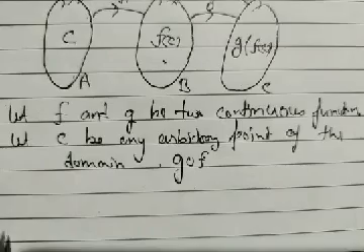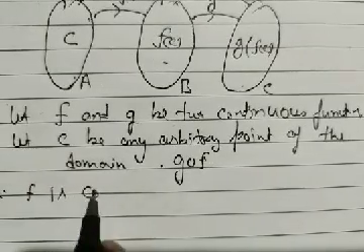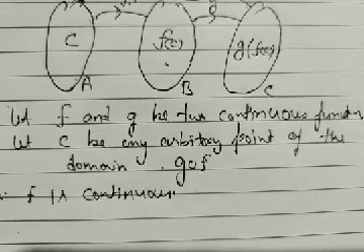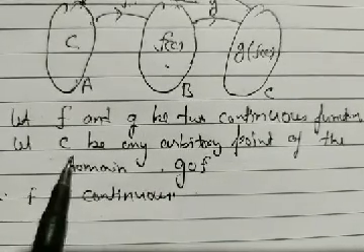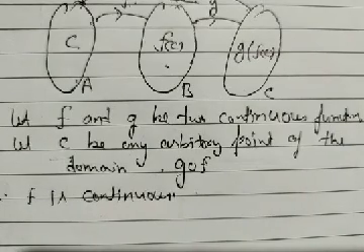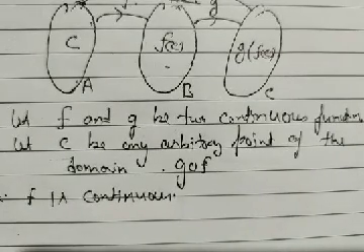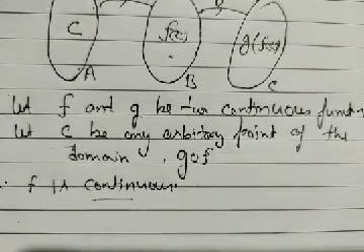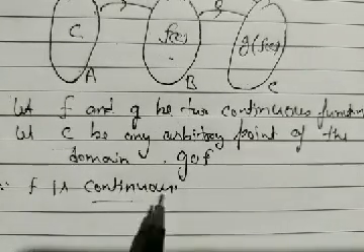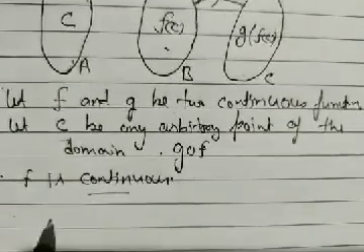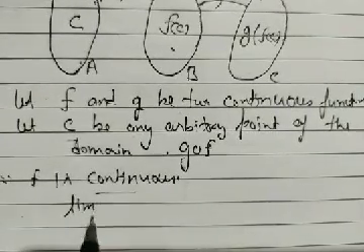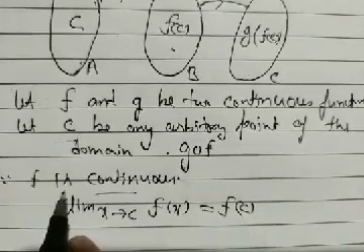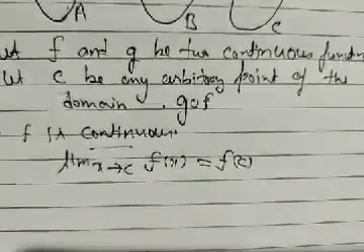Since F is continuous, it means that at x equal to C the limit exists, and the limit is equal to the value of the function at x equal to C. We already discussed this definition yesterday. Since F is continuous, the limit at x equal to C and F of C are equal to each other. By definition, limit as x tends to C of f of x equals f of c, since f is continuous.